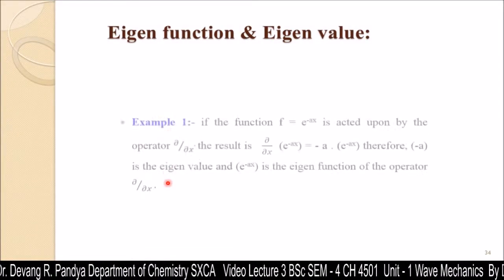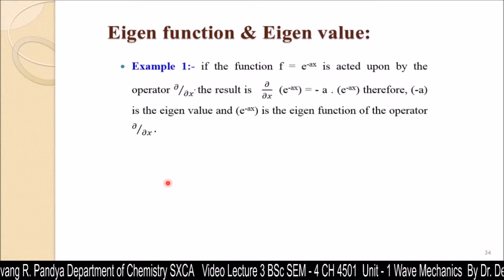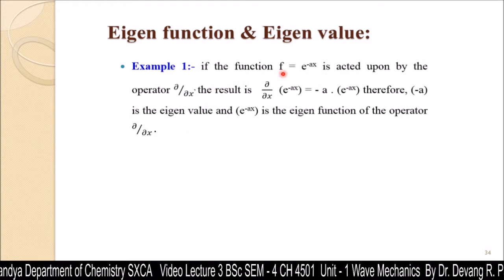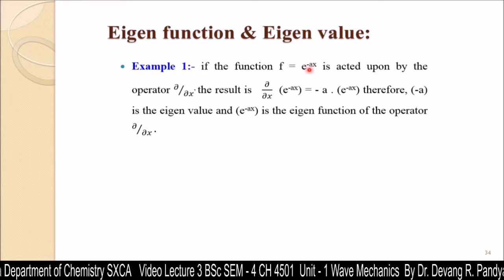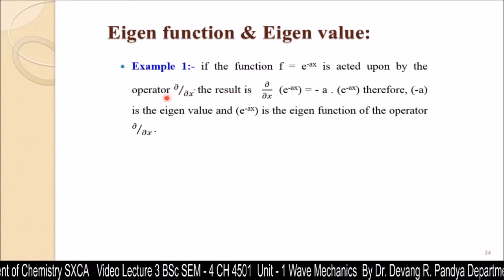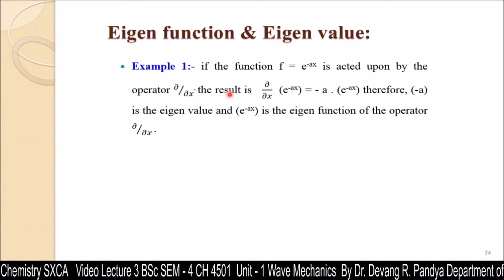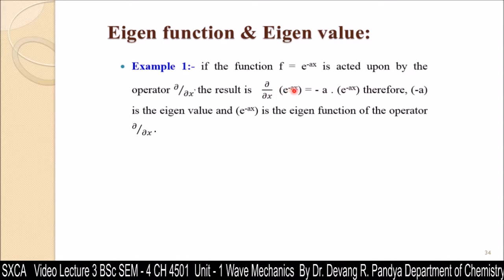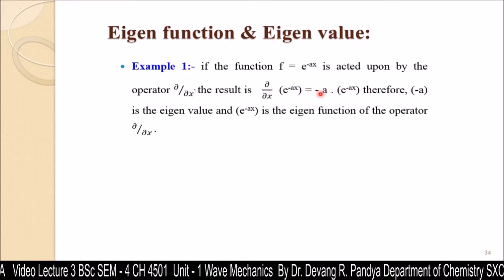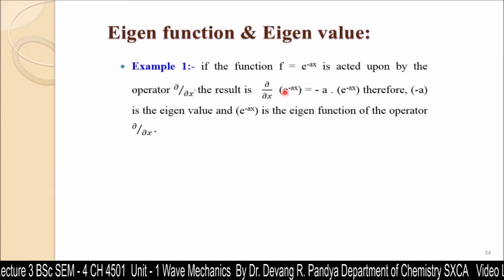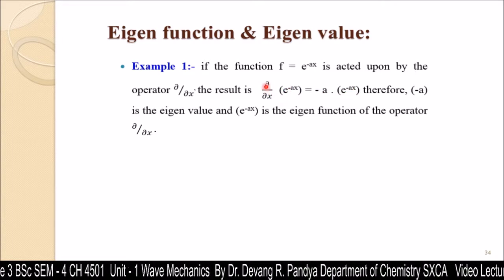Here is an example to explain the eigenfunction eigenvalue equation. If a function f, that is exponential minus ax, is acted upon by the operator d by dx, the result is d by dx of exponential minus ax equals minus a times exponential minus ax. So this is the function and this is the operator.